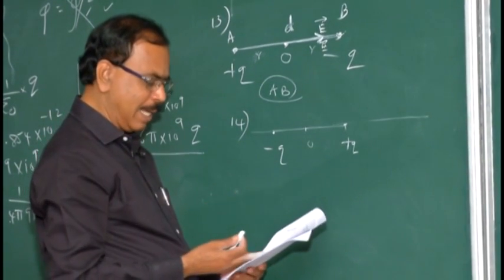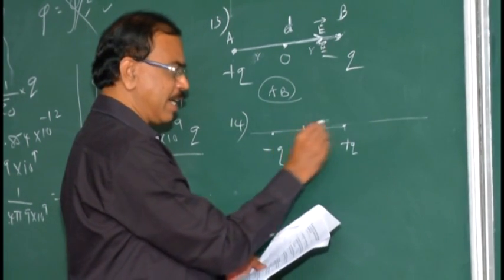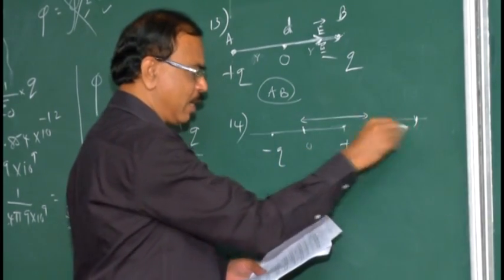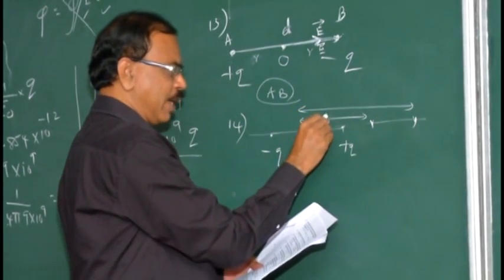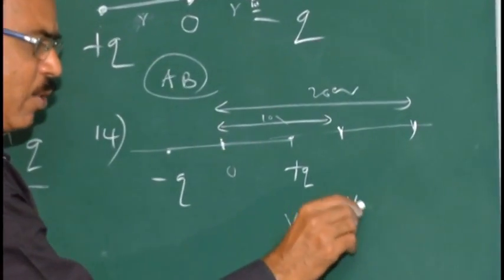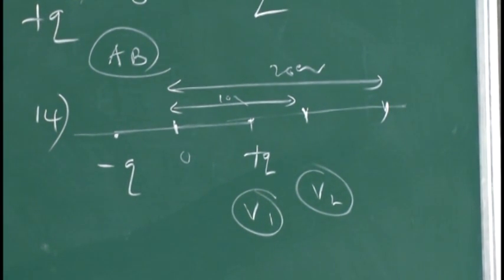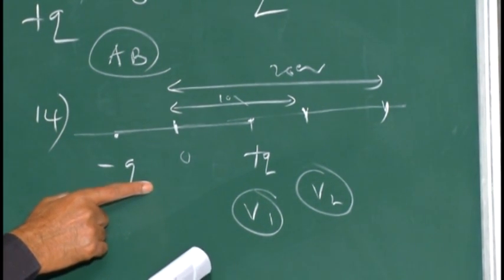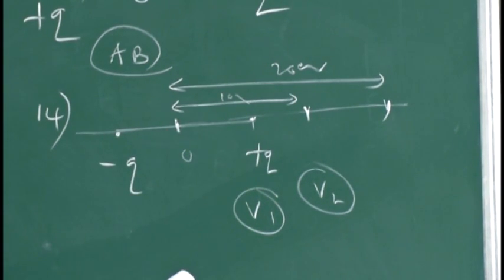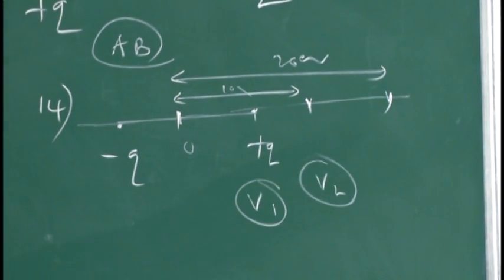What are they saying in that problem? The ratio of the electric potential at points 10 centimeter and 20 centimeter. So at a distance of 10 centimeter, and then at 20 centimeter, what is the potential? V1 and V2. What is the ratio of V1 and V2? Let me repeat, check if it's correct. The ratio of electric potential at points 10 centimeter and 20 centimeter from the center of the electric dipole along its axial line.